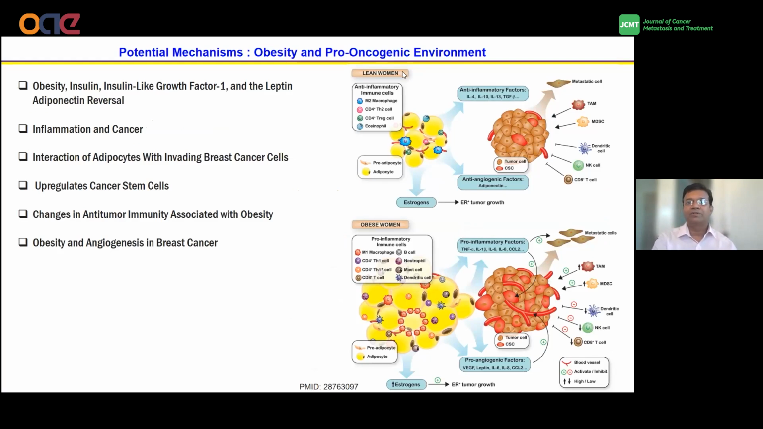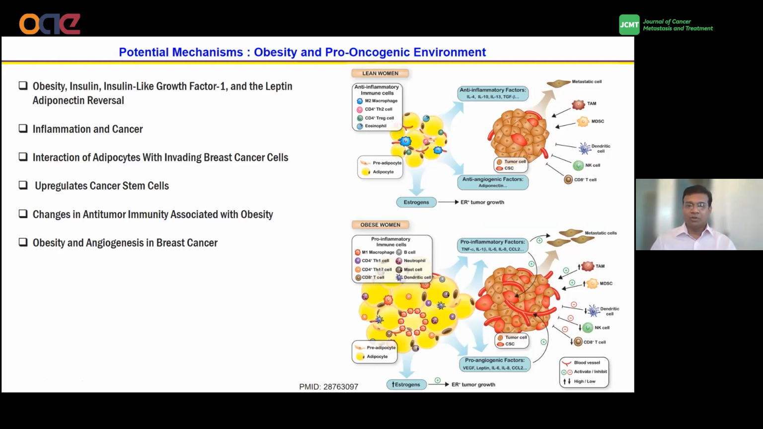Here in the cartoon, you can see the lean woman, where you can see expression of anti-inflammatory factors and anti-angiogenic factors as well. However, in the obese woman, this has changed. During obesity, the increased pro-inflammatory as well as pro-angiogenic cytokines increase angiogenesis, stem cell expansion, metastasis, and invasion as well.